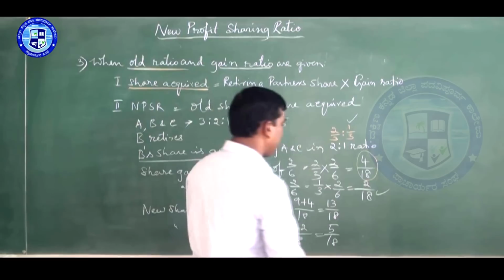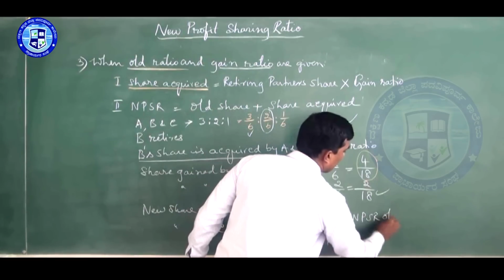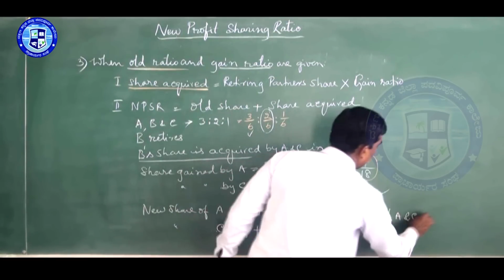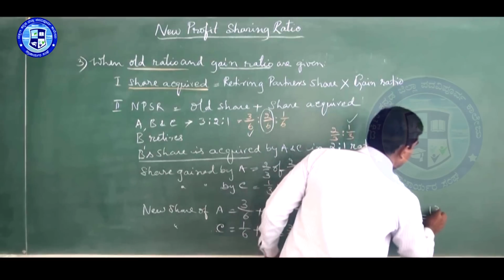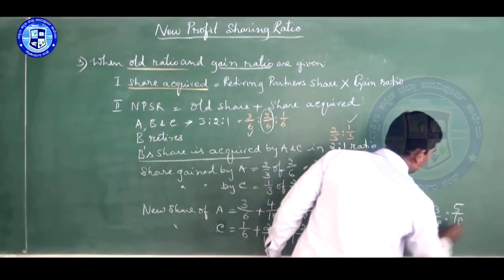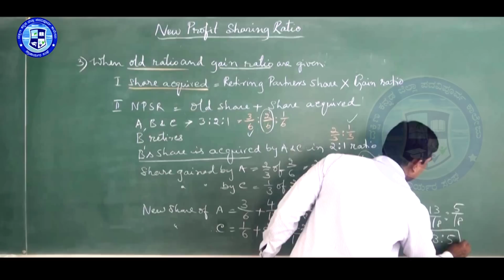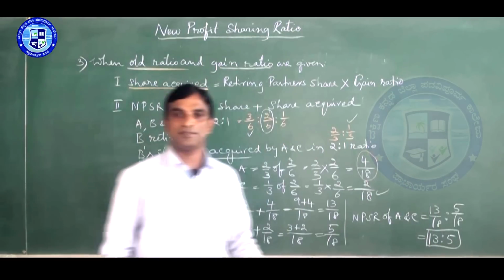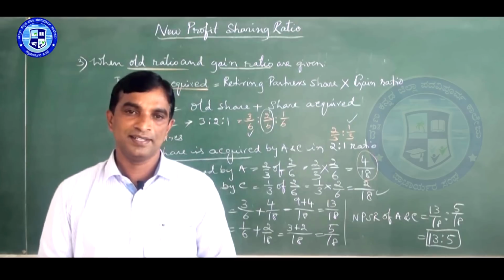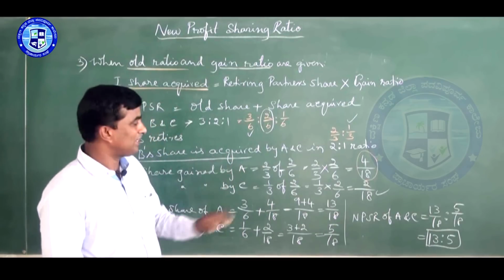So the new profit sharing ratio of A and C will be 13/18 is to 5/18. So that means 13 is to 5. So that's all. Understand? So easy, but you should be very conscious.